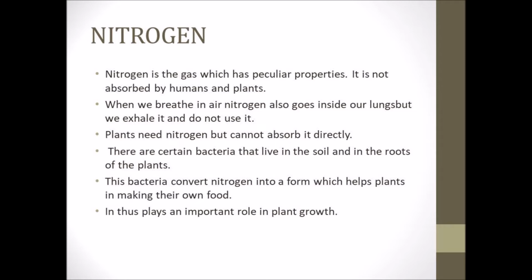Plants also need nitrogen gas but they can't absorb this gas directly. There are some bacteria which live in the soil and the roots of the plants. These bacteria help prepare food for the plants from the nitrogen gas. So this nitrogen gas plays an important role in plant growth.